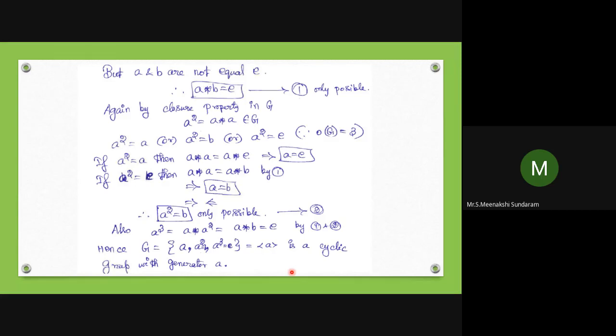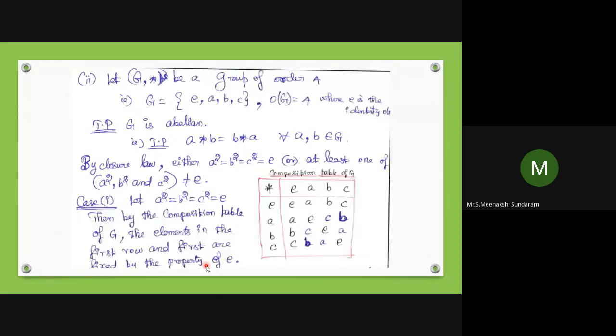So also A cube equals A star A square, which is A star B. By our first equation, A star B is E. So A cube equals E. Therefore, all the elements in the set G are generated by A: A, A square is B, A cube is E. So we can conclude that A is the generator of the given group, that is, the group generated by A, written angle bracket A, is a cyclic group with generator A.